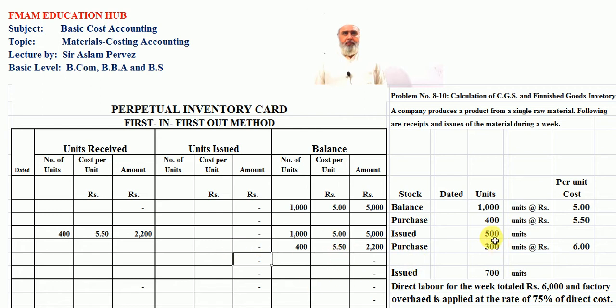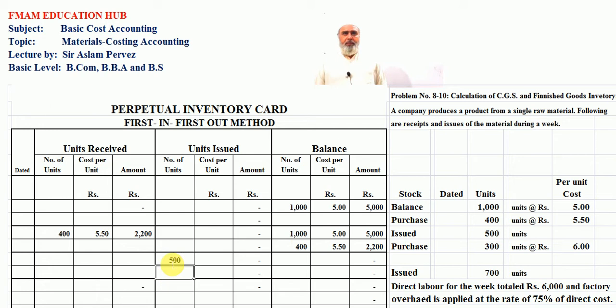Now issued. Friends, we issued 500 units to production. Now we go to the second column like units issued. Here we take 500 units from the first purchase because this is the first in first out method. First cost received is first out. For this purpose we have to take 500 units out of the 1000 units here.